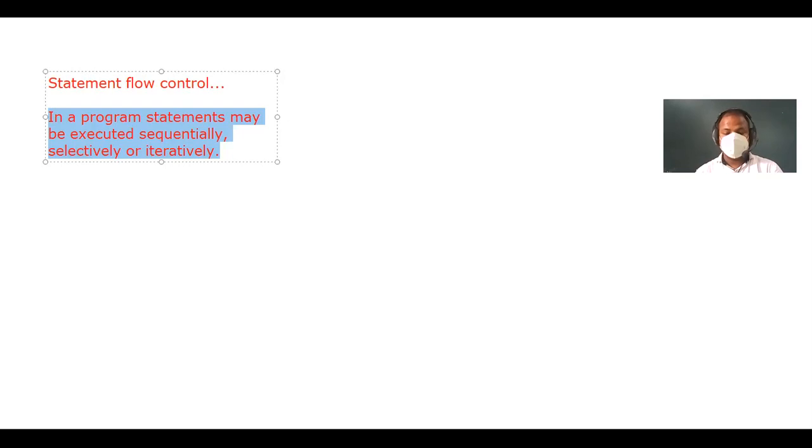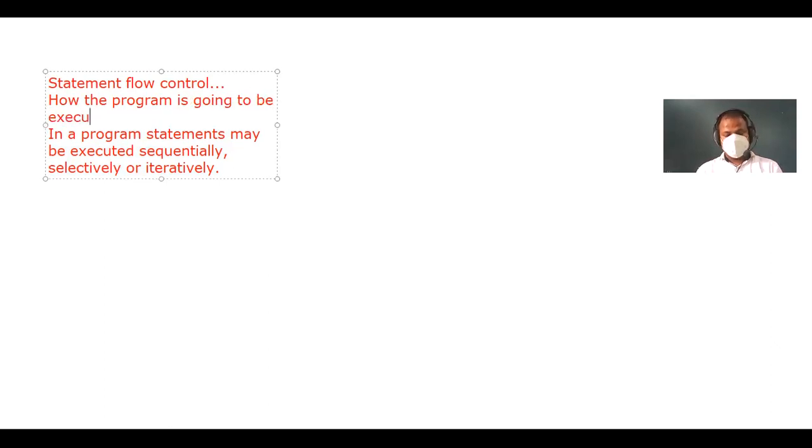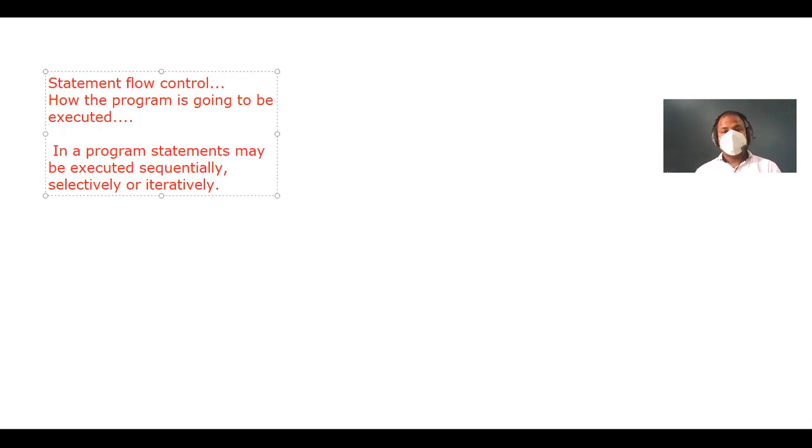So what does it mean? It means how the program is going to be executed. Statement flow control means how the program is going to be executed. So in a program, statements may be executed sequentially, selectively, iteratively.